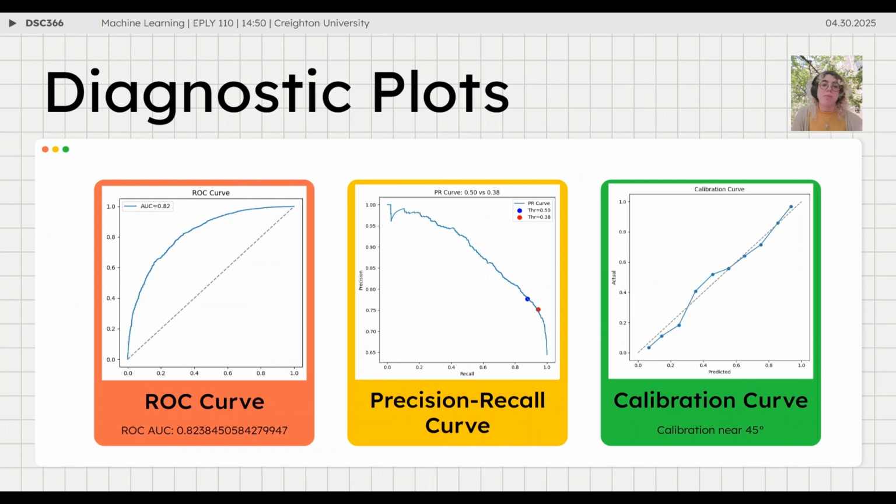Using a gradient boosting model, here are some of the diagnostic plots that we were able to develop. They helped us validate our model performance. On the left, we have the ROC curve showing a high AUC of 0.8, confirming strong separation between classes. The middle plot, the precision-recall curve, helped us identify an optimal classification threshold below the default of 0.5. As you can see with this blue dot, we have that 0.5 threshold, the default, the assumed. However, we determined that at 0.38 our model was at its greatest accuracy and the greatest implication.